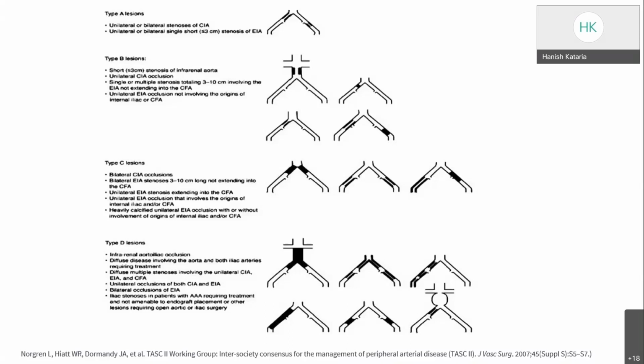Previously, type A and type B lesions were the ones for which endovascular treatment was the preferred modality, but nowadays type C and type D lesions are also treated by endovascular management due to improvements in both technology and imaging. For type D lesions, open surgery is preferred, but patients who are high risk, like patients with COPD, coronary artery disease which is not reconstructible, or low ejection fraction, can be treated by the endovascular approach.